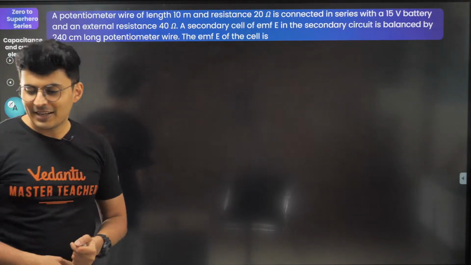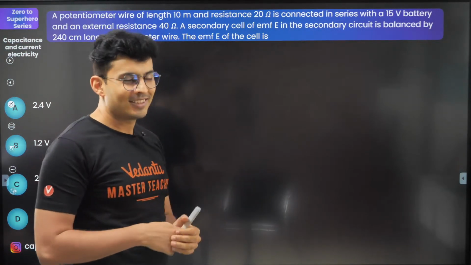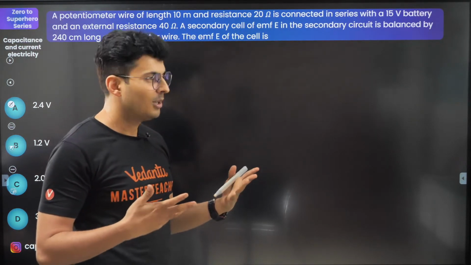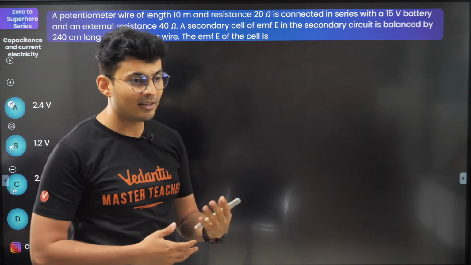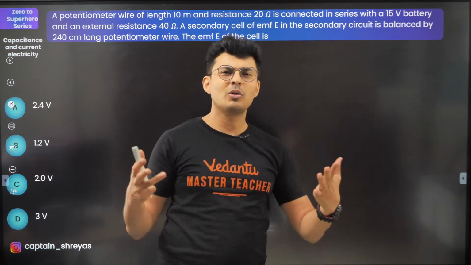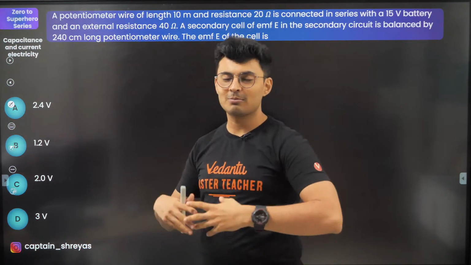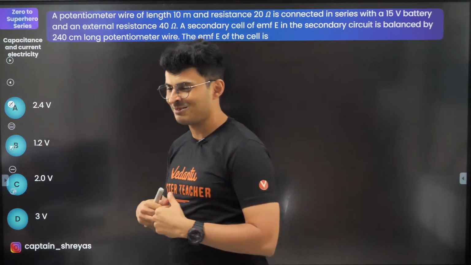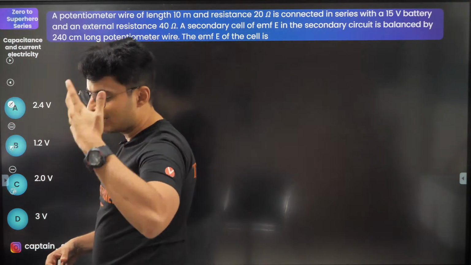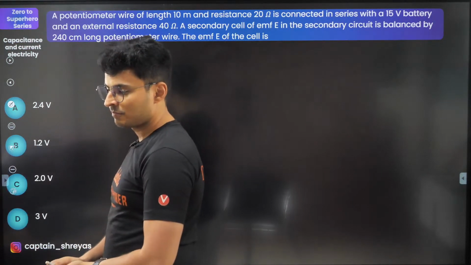Why are physics and maths so great? I don't know. For some people, arts is great. No subject is great, guys. Every subject has its own importance. I used to think science is the biggest thing, but now I feel I should have learned history. Maybe I should have learned English. Maybe I should have learned literature. Maybe I should have also learned many other things, finance. So all subjects have a very important role to play in our lives. So there is nothing which is bigger, nothing which is smaller. Keep this in mind. Cengage is very random. It does not build your intellect. It is just like this type, solve it like this. That's all.